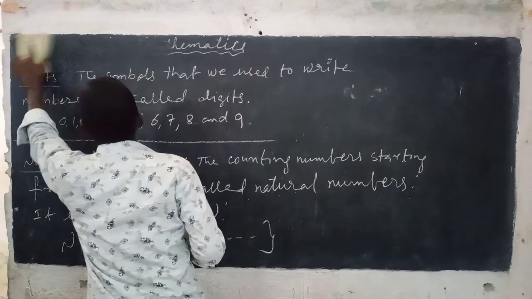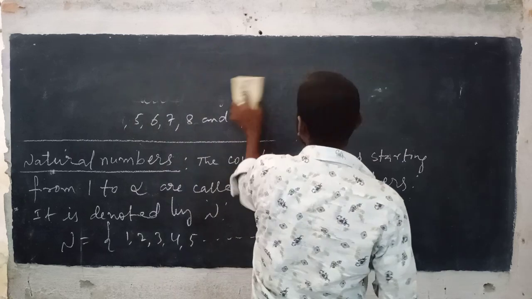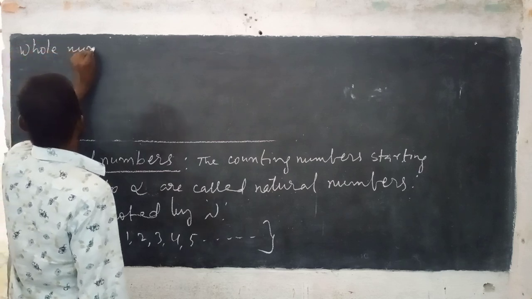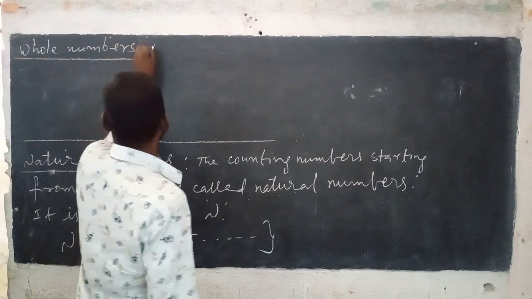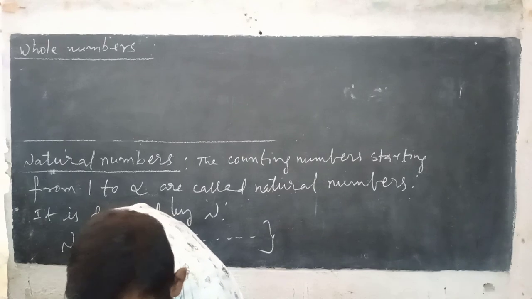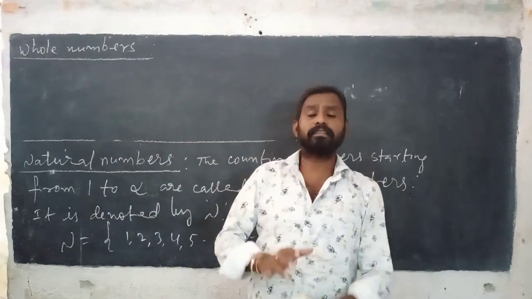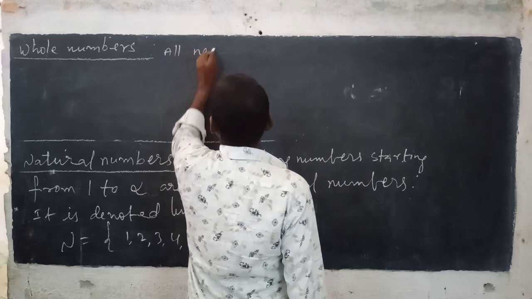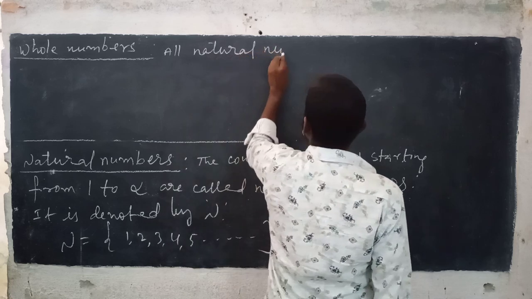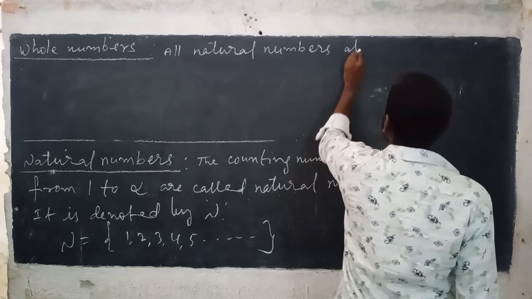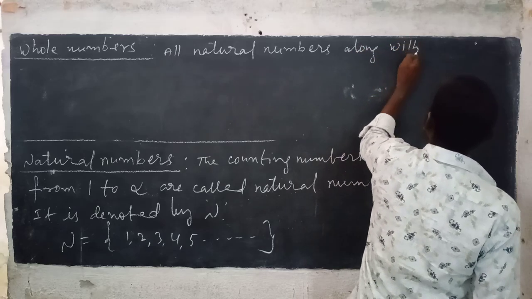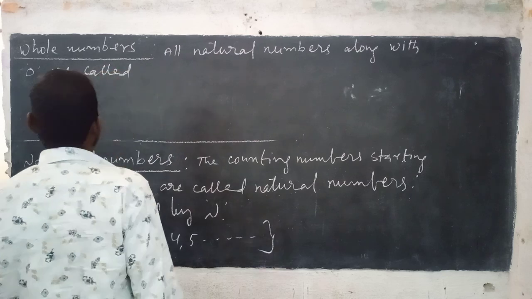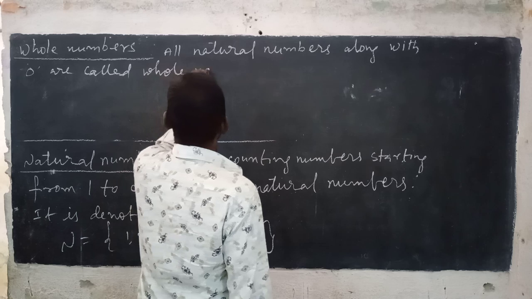Now next, whole numbers. All natural numbers along with 0 are called whole numbers.